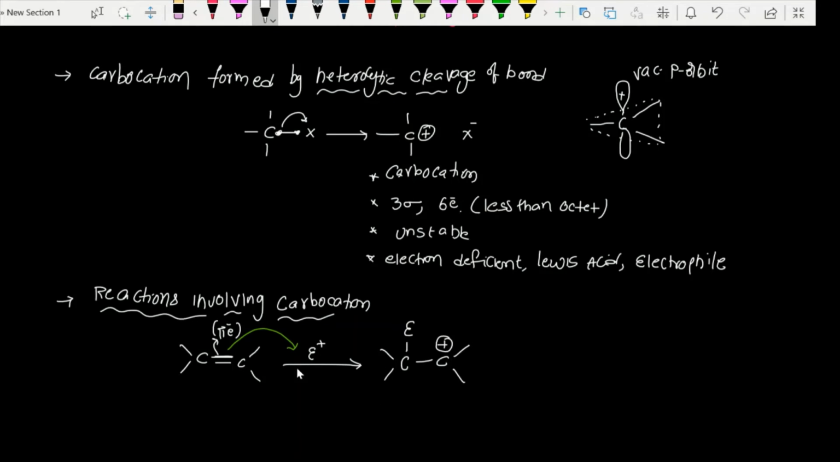So this is the formation of the carbocation. Either you can write the electrophile here, then the other carbon will get positive charge. Generally the electrophile we take here is H plus or X plus. More frequently we can take H plus, comma, X plus. Next, reactions involving carbocation. First, alkene reaction with electrophile.